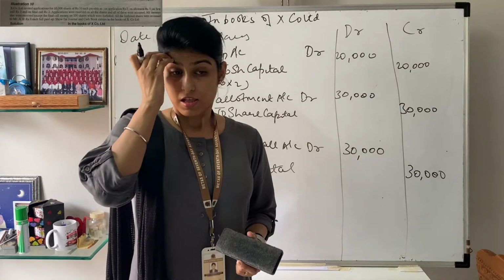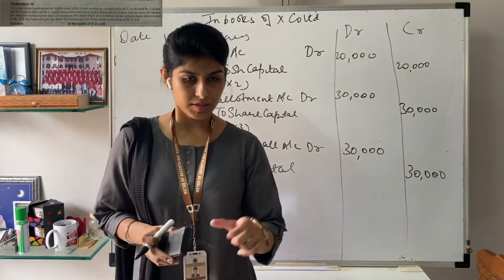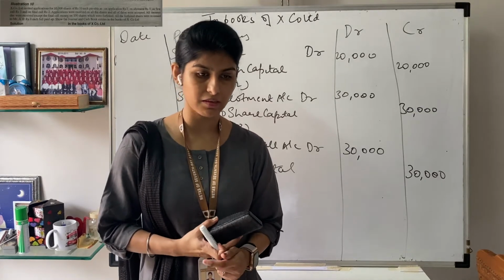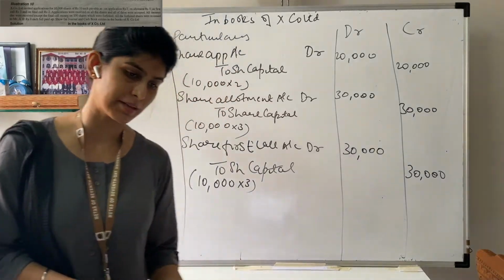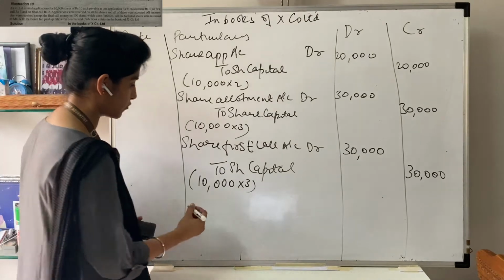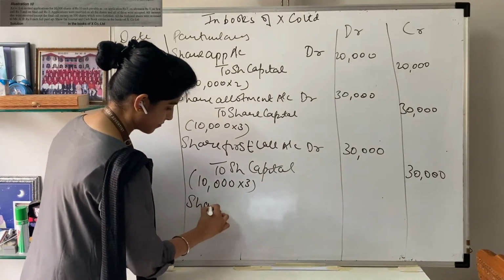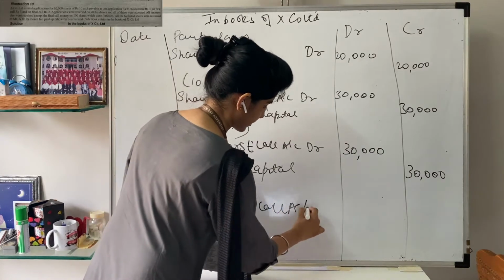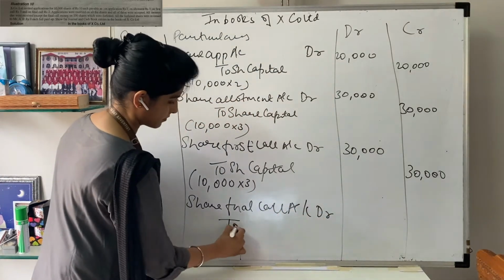Moving on to the next, share final call account. In the question it is mentioned that final call money was not received, but here we have to pass the basic entries, which will be for the full amount. Share final call account debit to share capital.